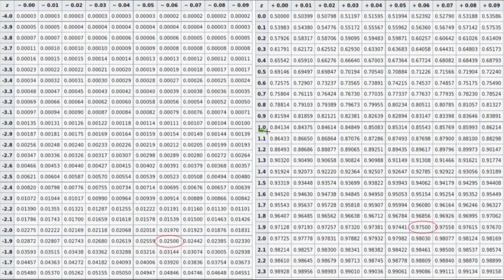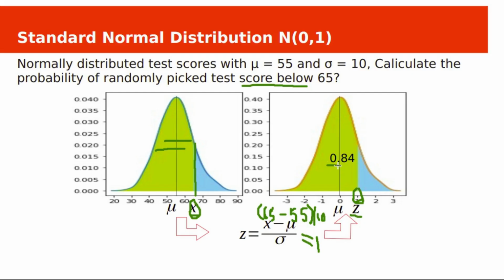It is 0.841, approximately 0.84. The value 0.841 represents the total probability of getting a result less than the random sample score of 65 with respect to the population. For a known z value, we can find the probability by using the z tables.